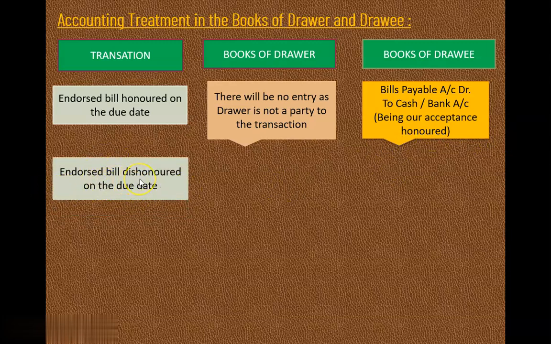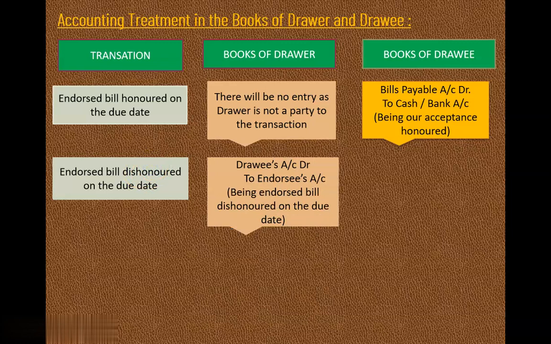Now, next, endorsed bill dishonored on due date. Endorsed bill is dishonored when, after completing the period, endorsee informs the endorser, that is drawer, that drawee is not going to do the payment of the bill, right? That is called a dishonor. Now see the journal entry here.